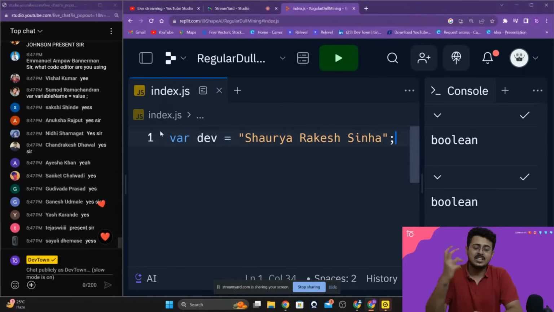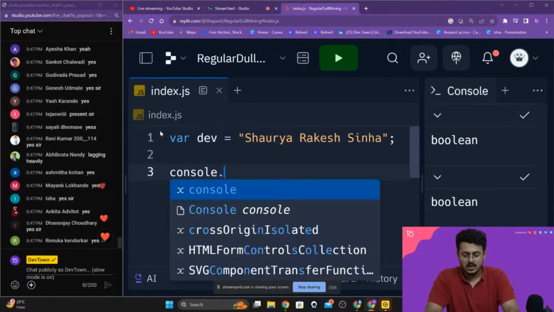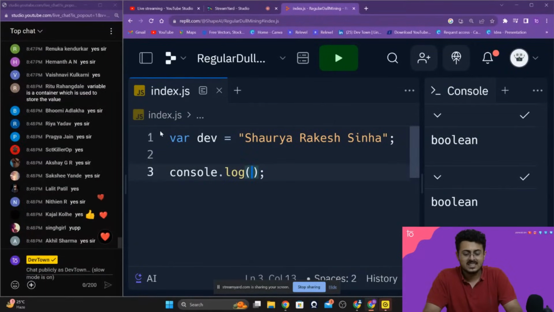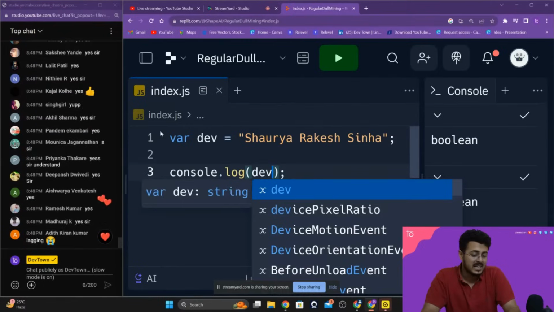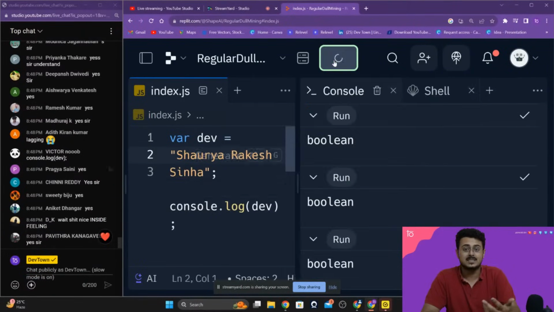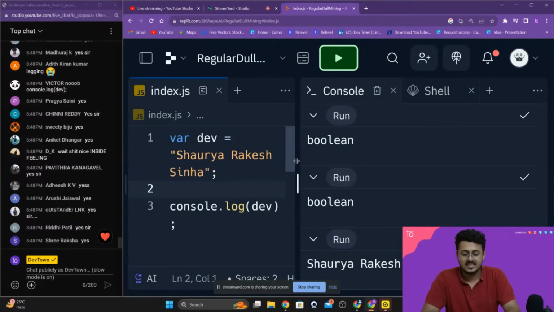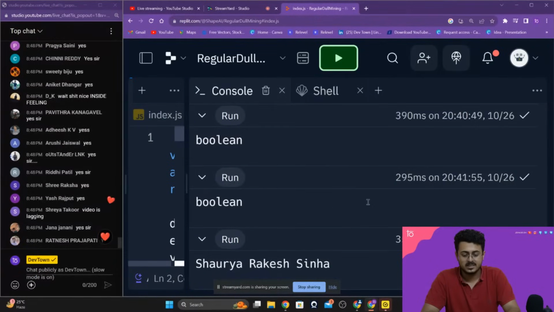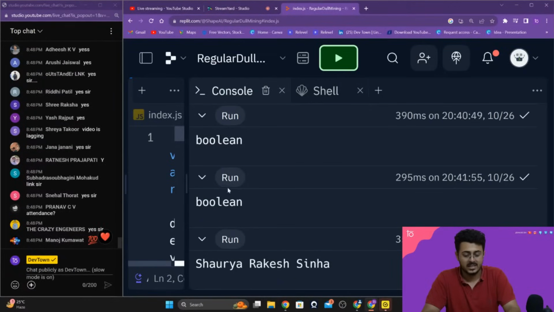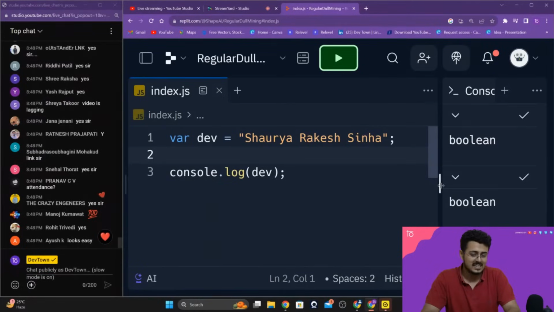So instead of writing Shaurya Rakesh Sinha again and again, for example, if I want to print it out, okay, so console dot log, I just have to use the variable name, that is the nickname that I have provided, that is dev, guys. So once I press play right over here, as you're able to see, we are able to get our Shaurya Rakesh Sinha printed inside of our console. That is how you create a variable.